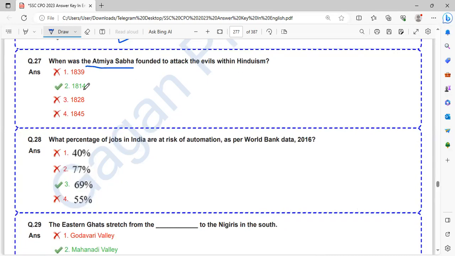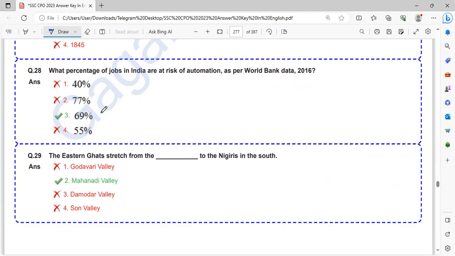Atmiya Sabha was founded in 1814. What percentage of jobs in India are at risk of automation as per World Bank 2016?